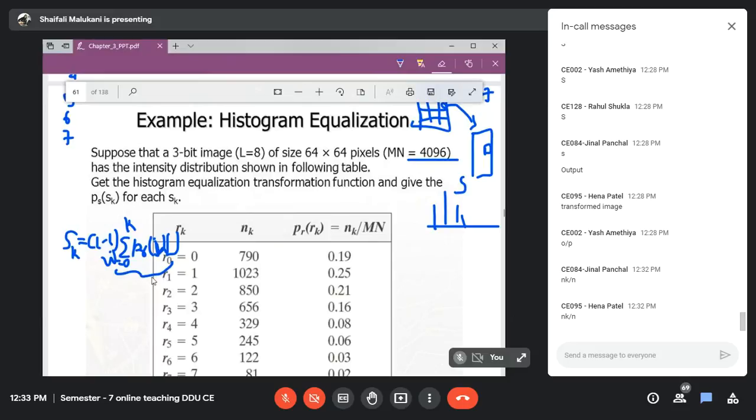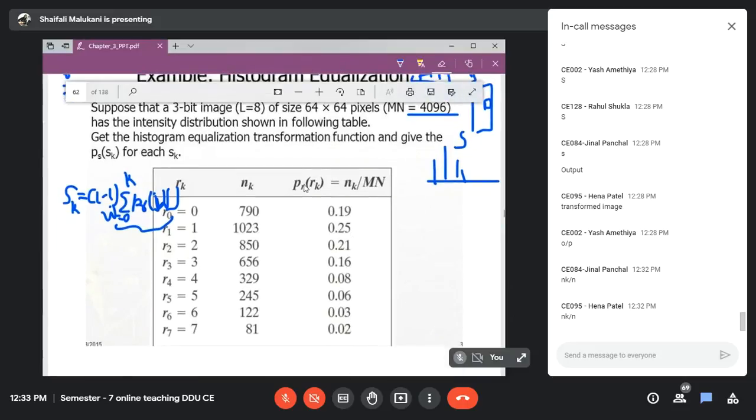Then 1023 divided by 4096 will result in this. In that way you are obtaining your PR. These are the values you can verify if you want to try. So this is how we obtain PR values.